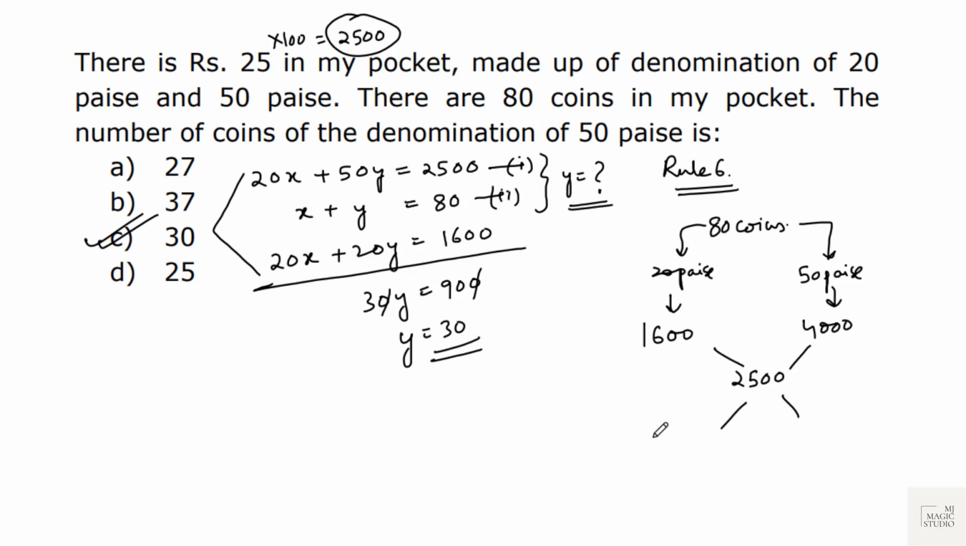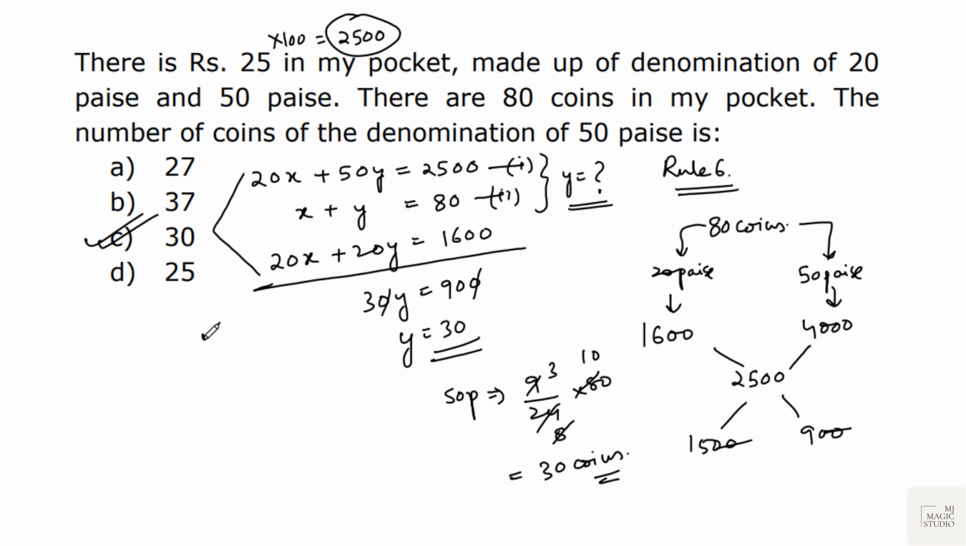Now the butterfly is ready to fly. 2500 minus 1600 is 900. 4000 minus 2500 is 1500. So the ratio becomes 5:9. So how many 50 paise coins do we have? 9 by 15 plus 9 is 24, into 80. 3 times 3, 8, and this is 10. We'll get 30 coins. Either you use the equation method or you use rule 6. With whatever method you are comfortable with, use it. Answer is 30.